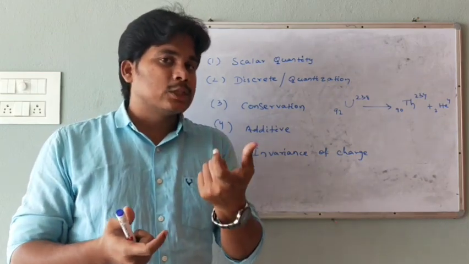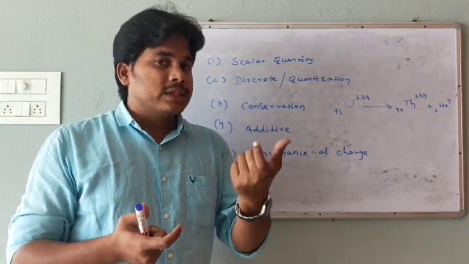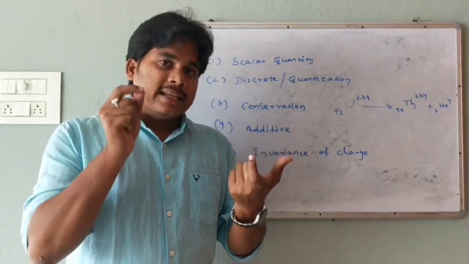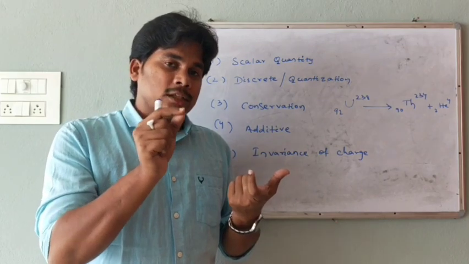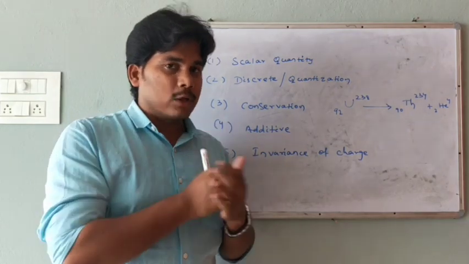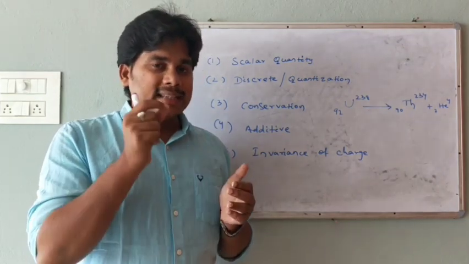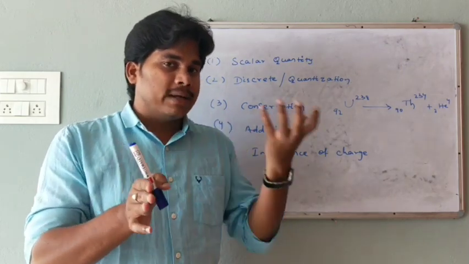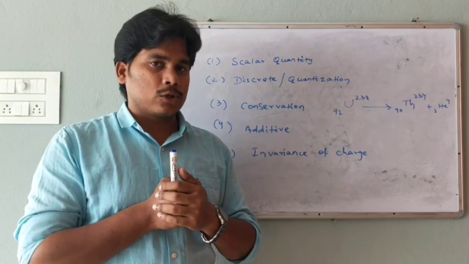The detection of the presence of charge can be done by the gold leaf electroscope. In the same way, the nature of the charge can be understood by it.